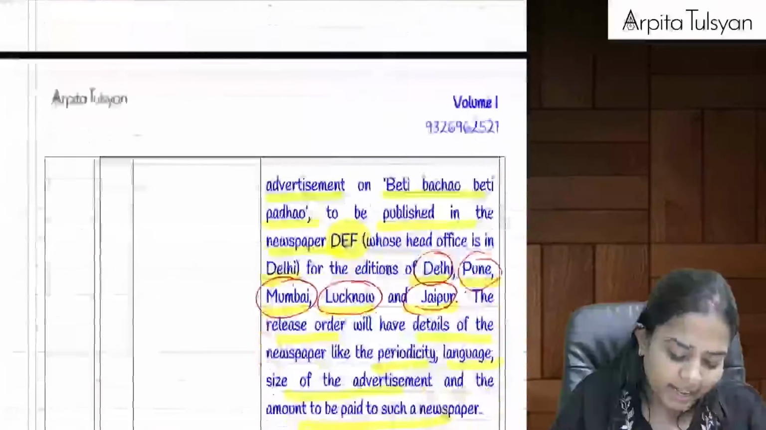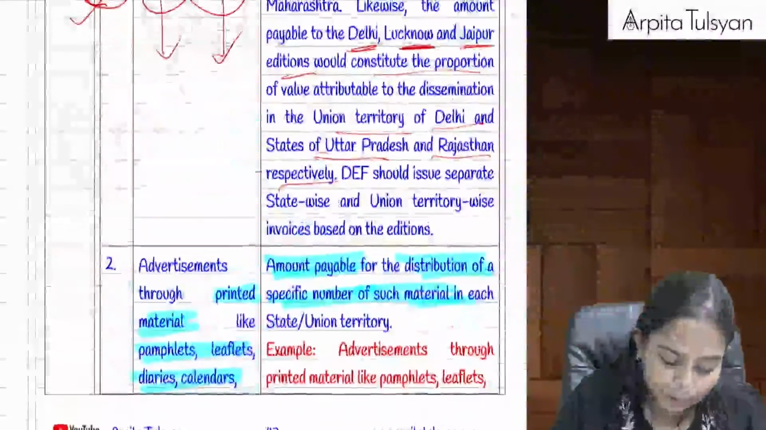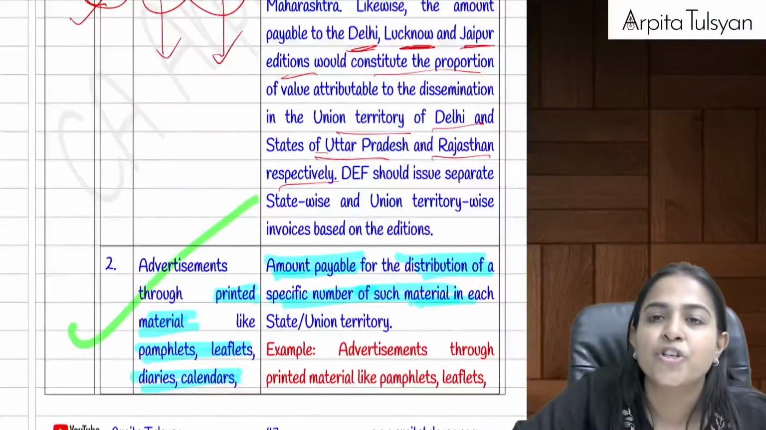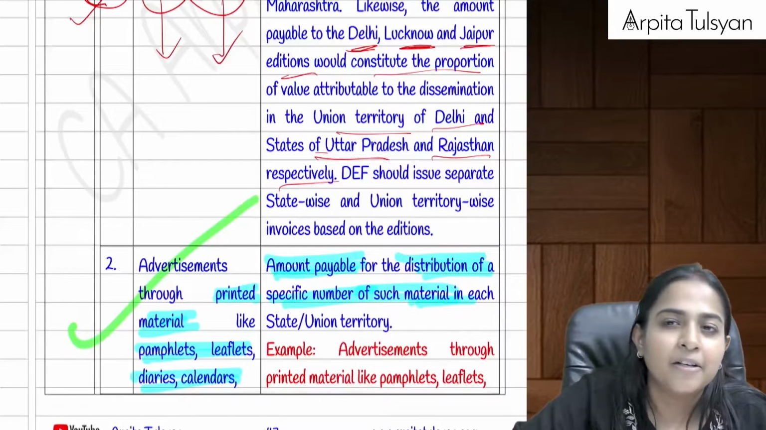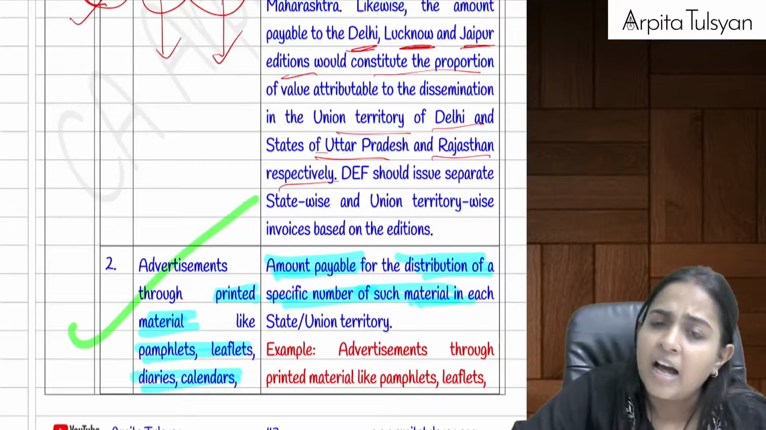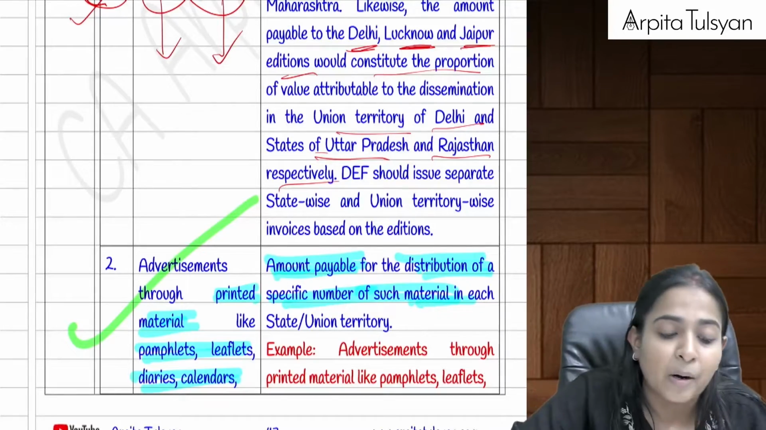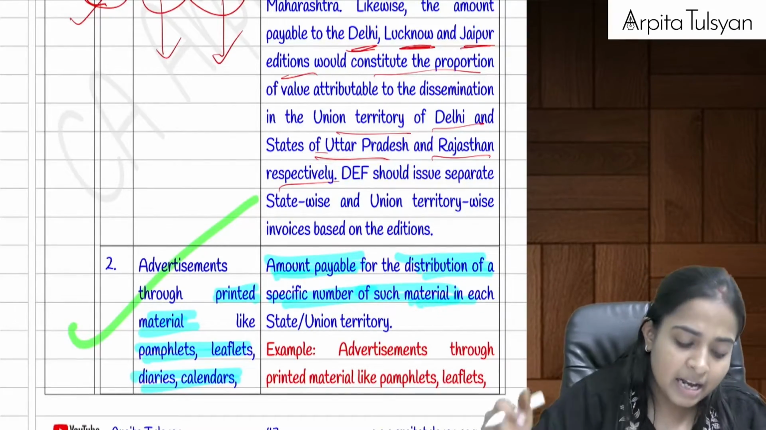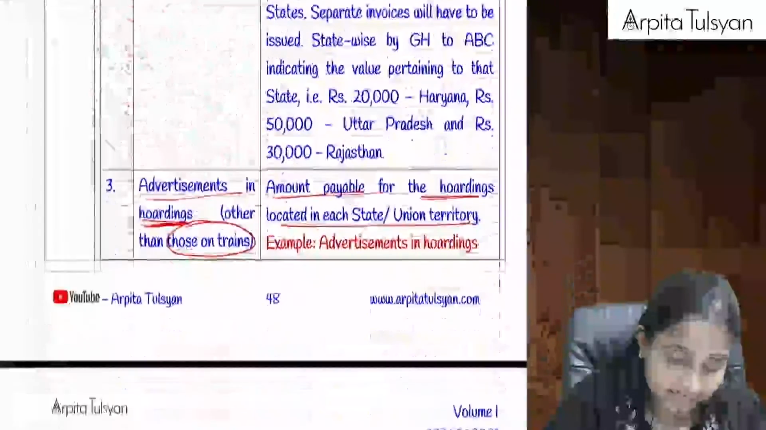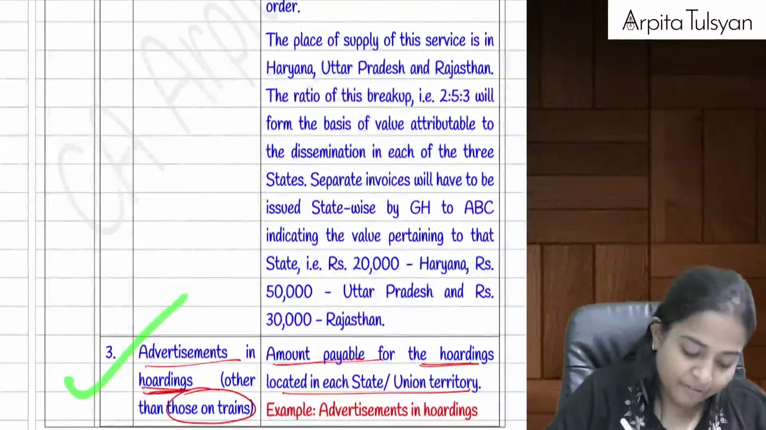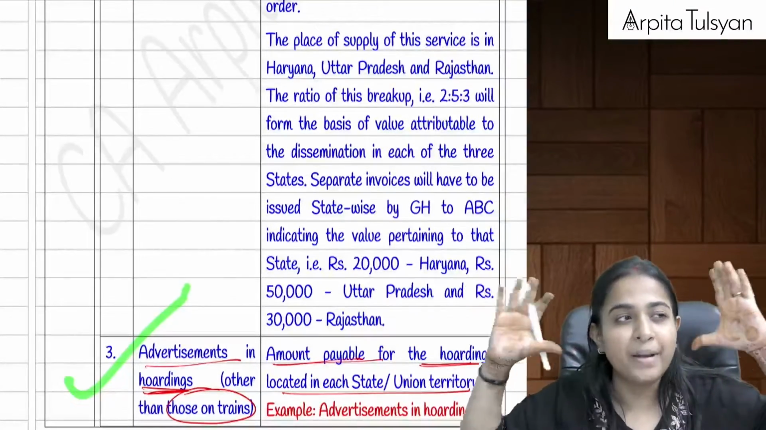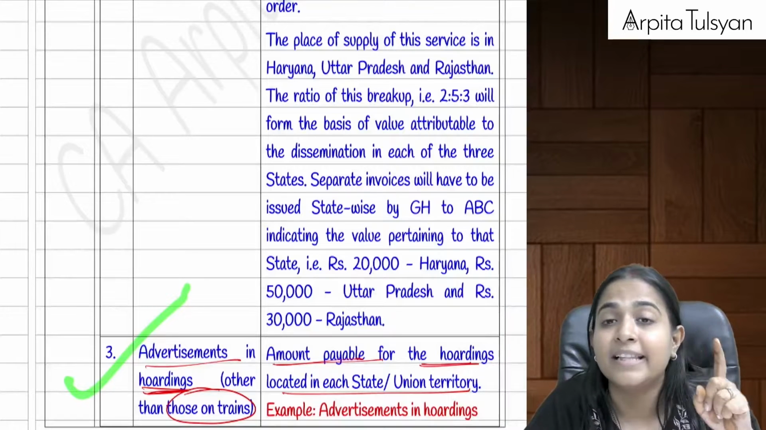Next one, if the advertisement is done through printed material like pamphlets, brochures, or printing it on calendars, t-shirts, etc., again the total amount will be divided on the basis of the amount payable for distribution in the respective states, right? Next one, advertisements done on hoardings, big hoardings, but other than on trains.